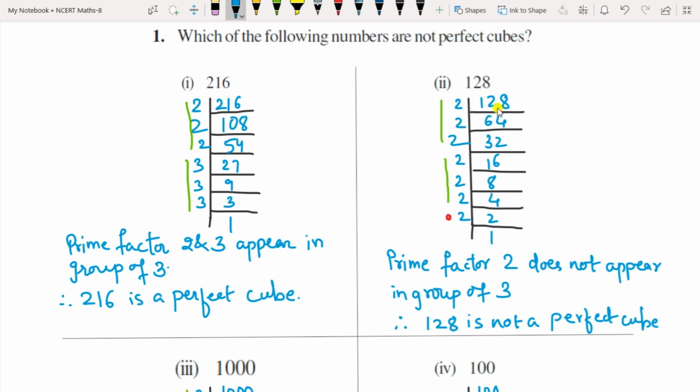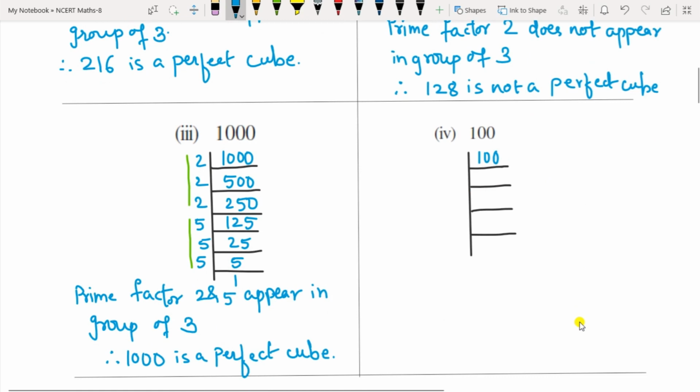Now similarly in this one, 128, do the prime factorization. You can see 2 is alone here, only one 2 is coming. So prime factor 2 does not appear in a group of 3, the rest are in groups of 3, but this is alone, so 128 is not a perfect cube. This way you have to do it. For 1000 I have done it here: you get 2 cube and 5 cube. So 2 and 5 are in groups of 3, so 1000 is a perfect cube.